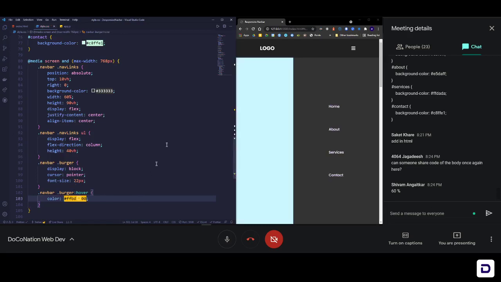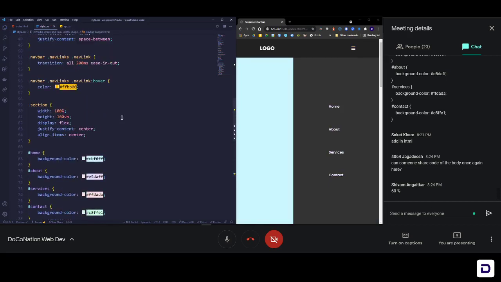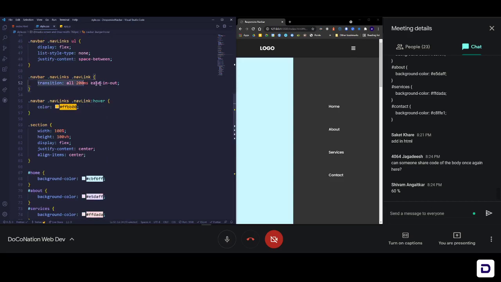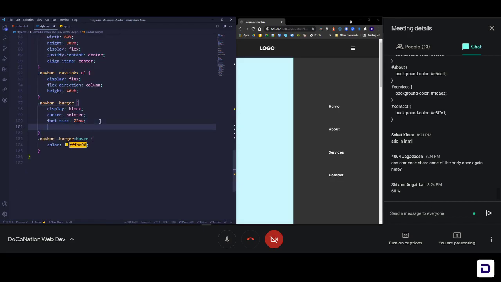Save it, and when you hover over it, you can see this, and we can go to the top and copy that transition thing, because everything is the same, so we can add the same thing. Control C, and then bring it back to the original burger setting. So now if you hover over it properly, it will go from white to yellow and back to white. Okay, so that is exactly what we need, and now we can begin animating.